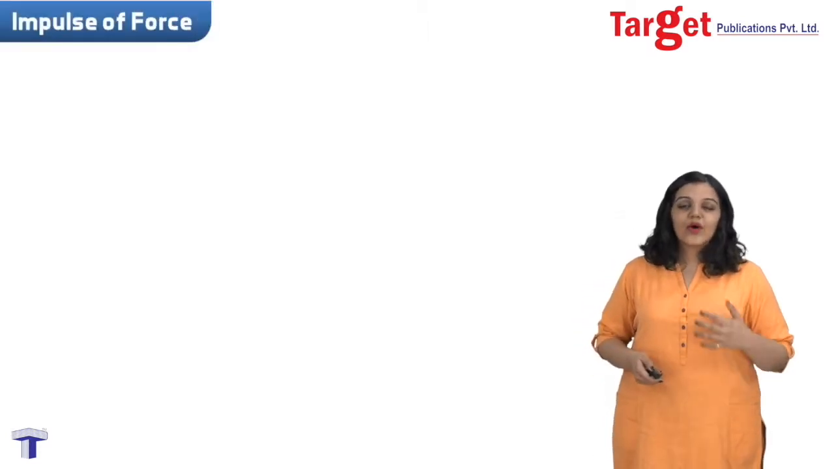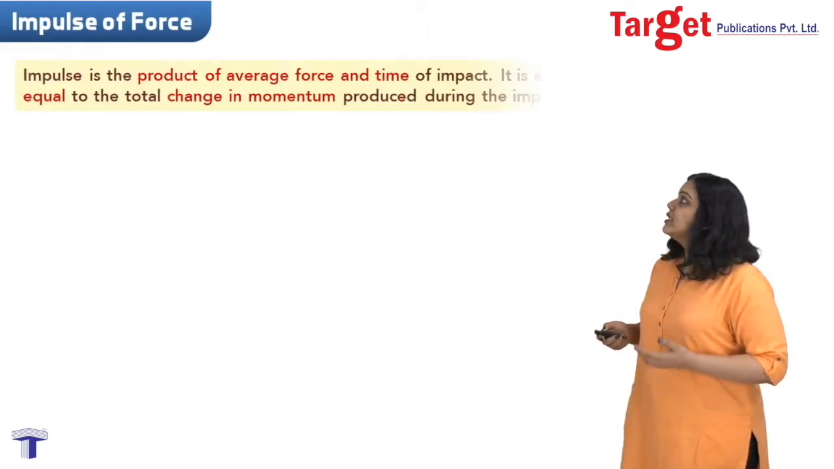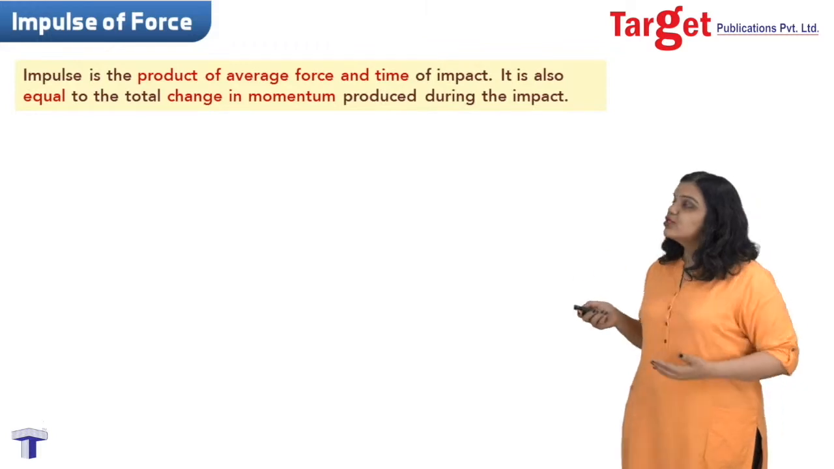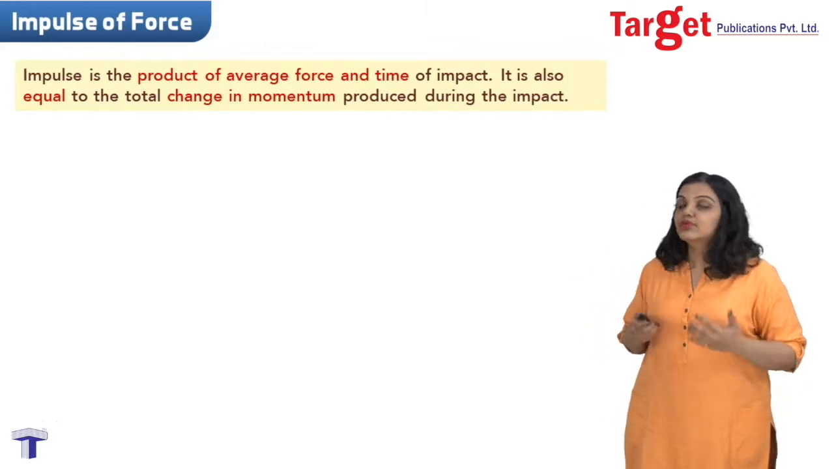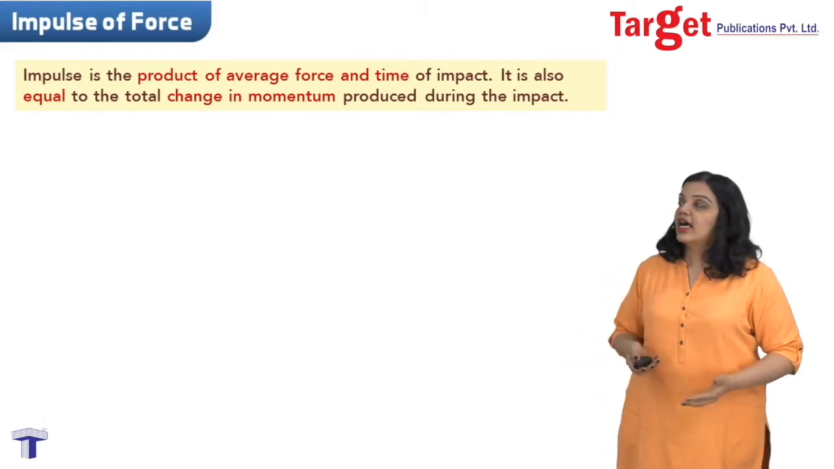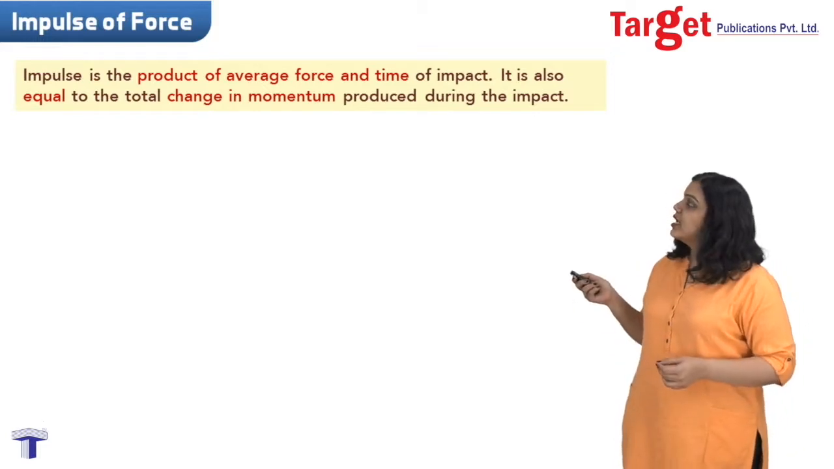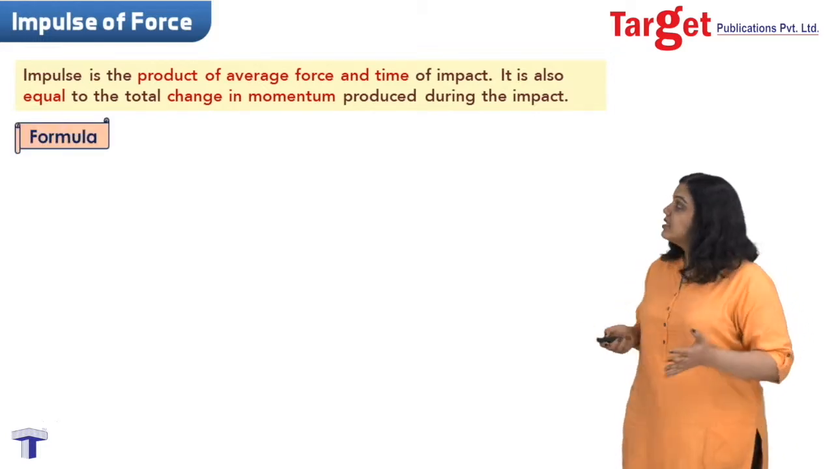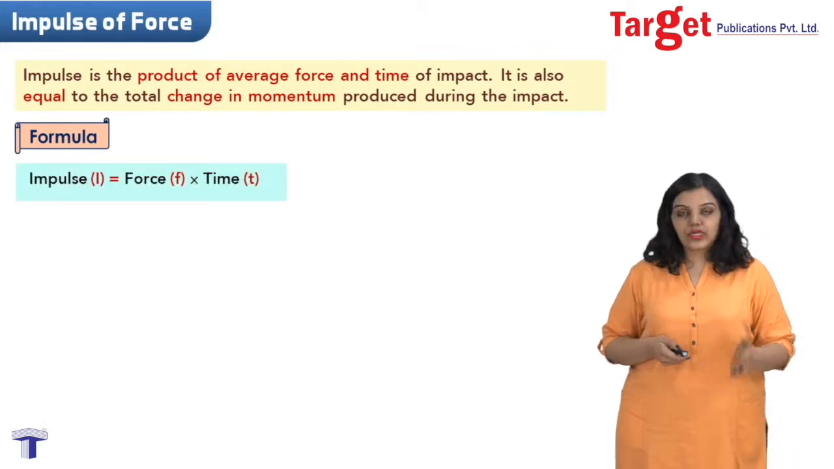Hello everyone. We learned about momentum and now we'll move on to another simple but very relevant concept, that is the impulse of force. By definition, impulse is the product of the average force and time. It is equal to the total change in momentum produced during an impact. So if I have to write down a formula, I will look at the definition and use that definition to write down my formula. Impulse is the product of average force and time, which means I is equal to F into T.